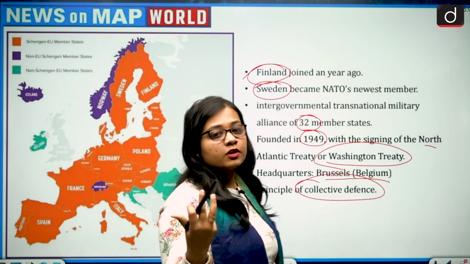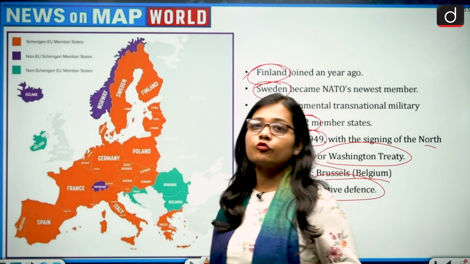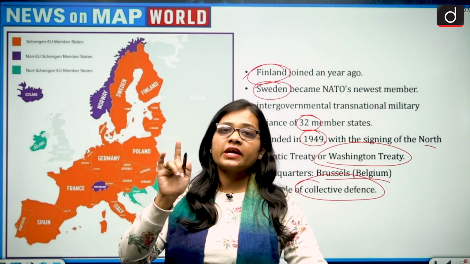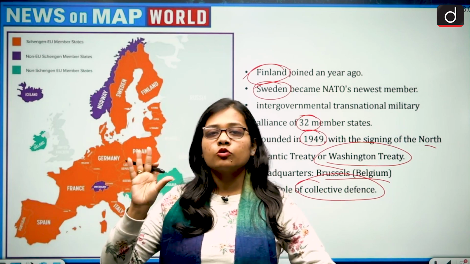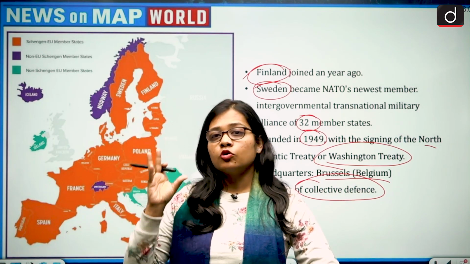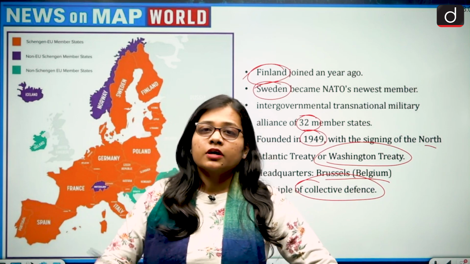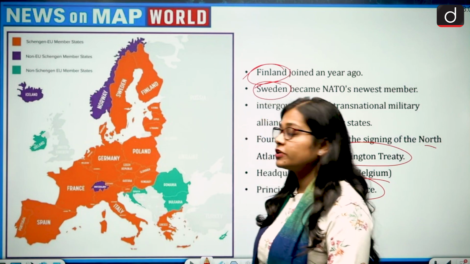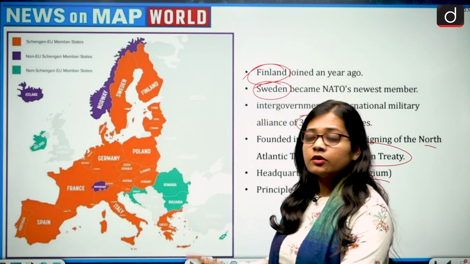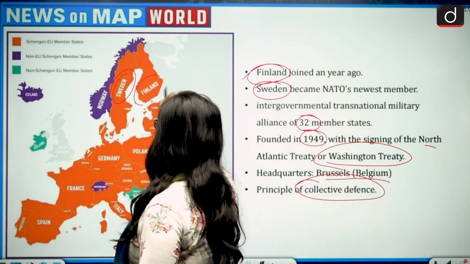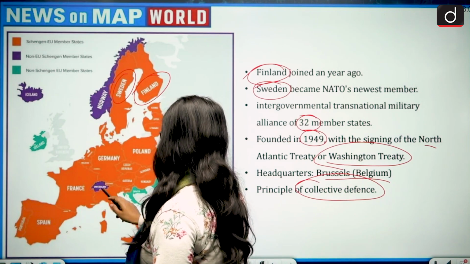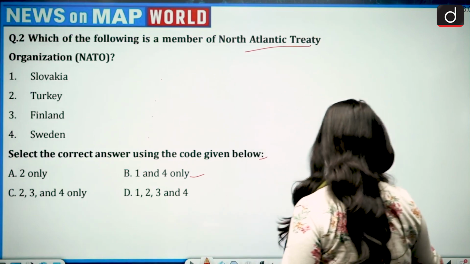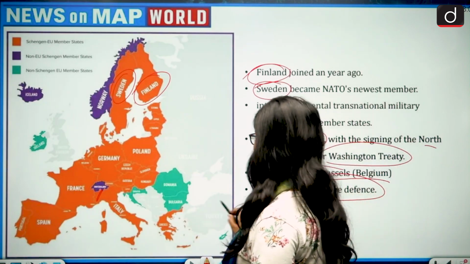Collective defense is the principle which is being used in the Russia and Ukraine war. It means that out of the 32 members of NATO, even if one member gets attacked, all the NATO countries are going to go after the country which has attacked the member of NATO. So if we talk about the four countries, then yes, Sweden, Finland, Slovakia, and the other country, Turkey, are all members of NATO.